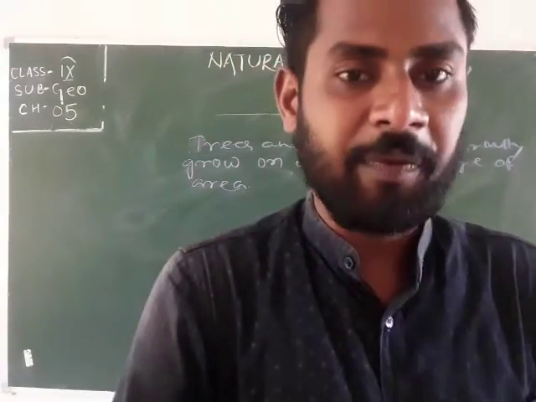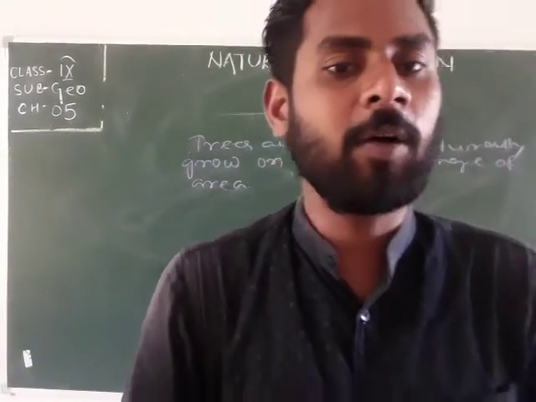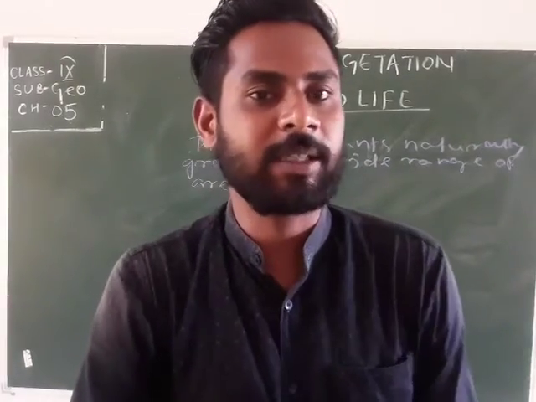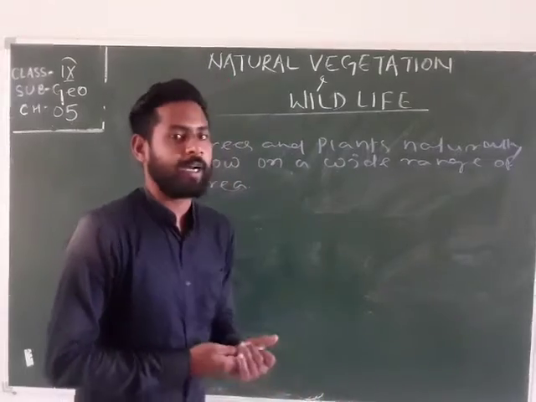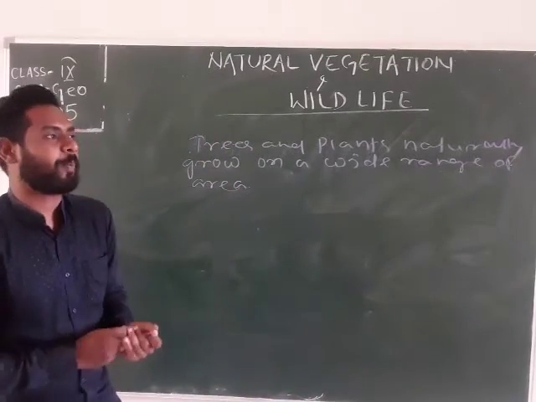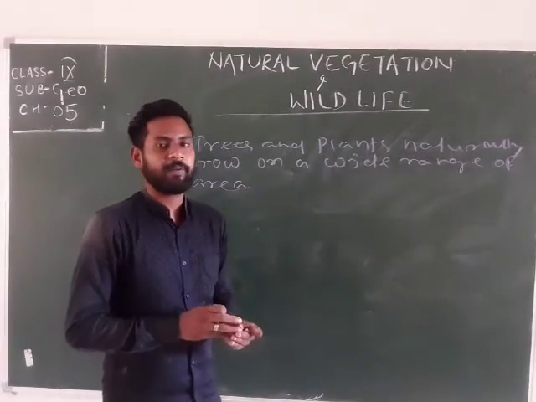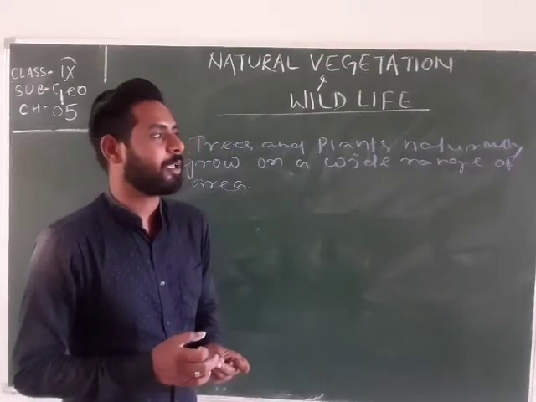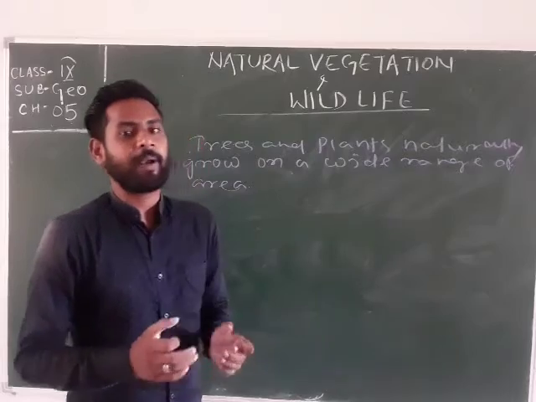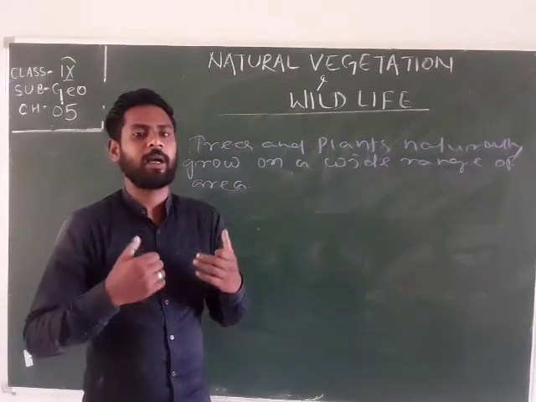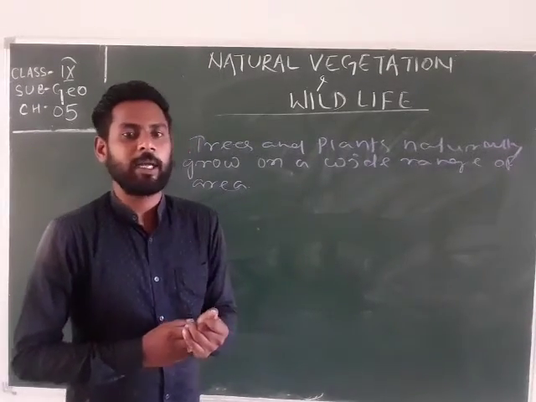After that, the factors for biodiversity. Biodiversity means different kinds of plant species, different varieties of plant species and animal species living together, and they are dependent on each other. Even we are also dependent on nature.